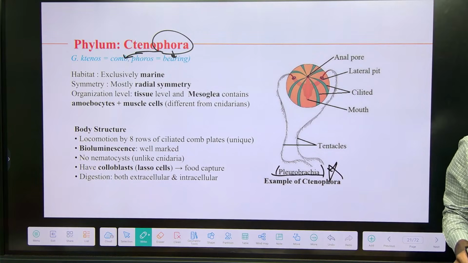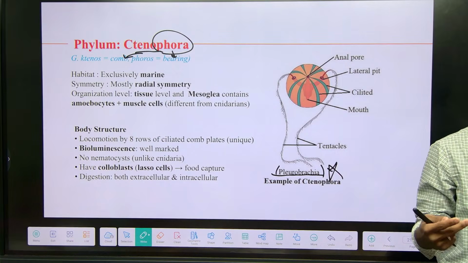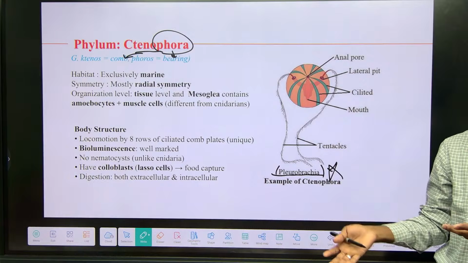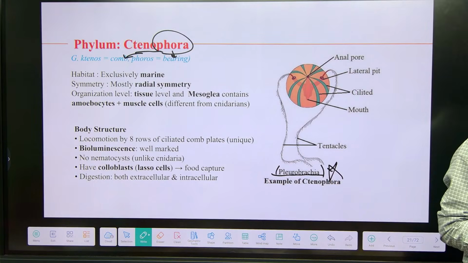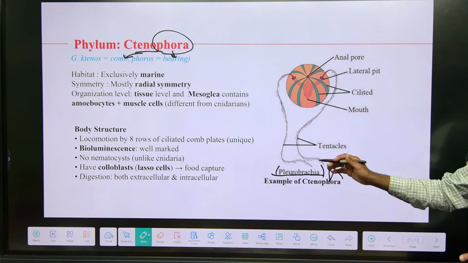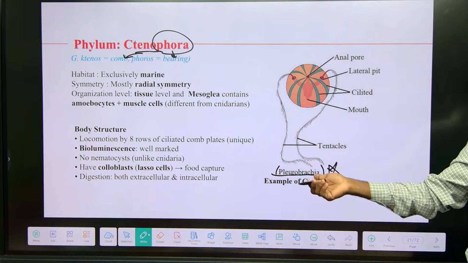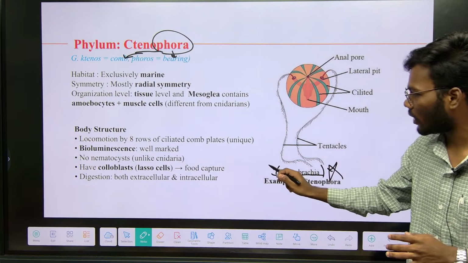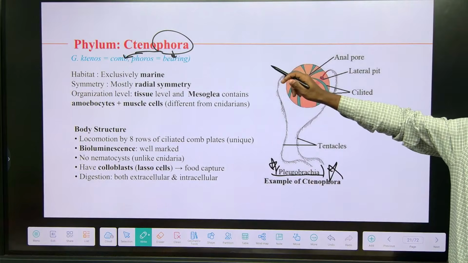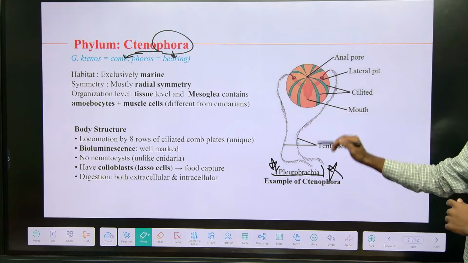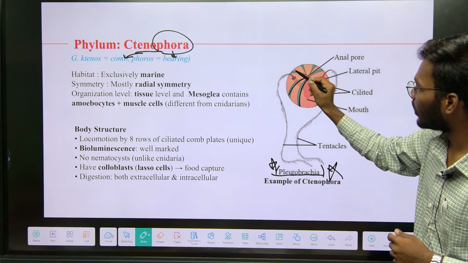They will mention only this Pleurobrachia and ask which phylum this animal belongs to, or they will ask the characteristics of Pleurobrachia. They will ask what the different forms are, if they are having different forms. So remember, Pleurobrachia is the only example in your NCERT under Ctenophora. So if you see this Pleurobrachia, here you see these are different types of plates.